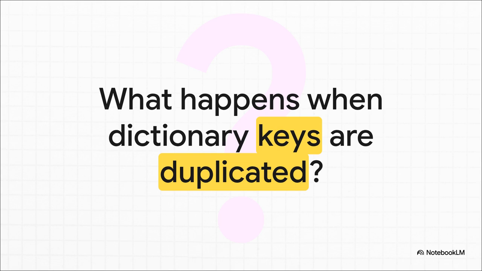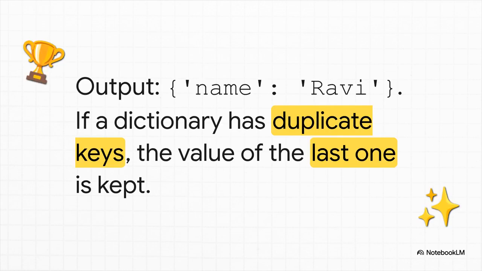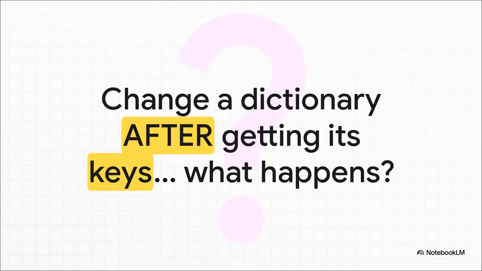Let's take a look. So look at this code. We're defining a student. We set the key name to Anita, and then in the very next line, we set the same key name to Ravi. So when we print this out, which name is going to stick, Anita or Ravi? And the answer is Ravi. The rule is simple. The last key wins. Python doesn't complain, it doesn't throw an error, it just silently overwrites the first value with the second one. Good to know, right?